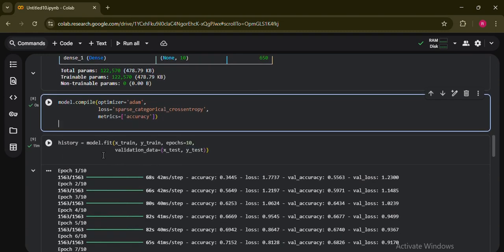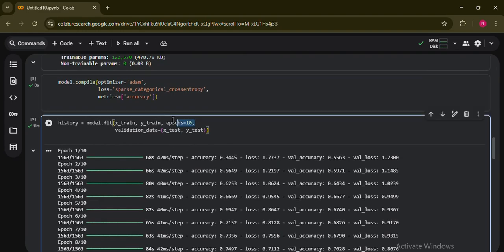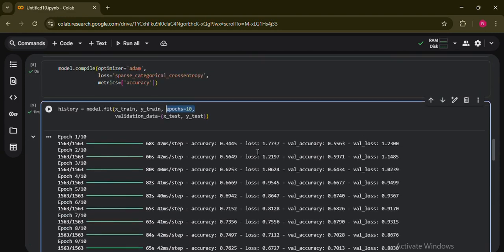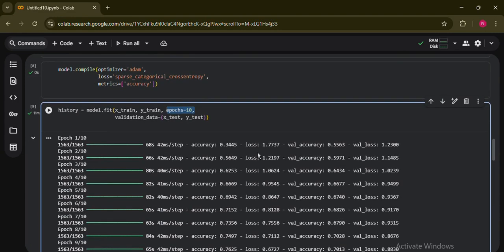After that comes the fun part, where we train our CNN model and see the history. We are going to train it on 10 epochs. I have already trained the model on 10 epochs, and it takes some time to train.